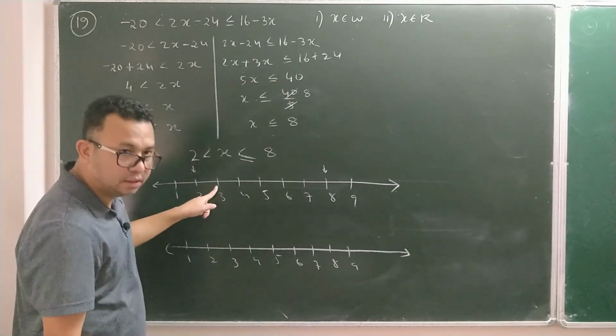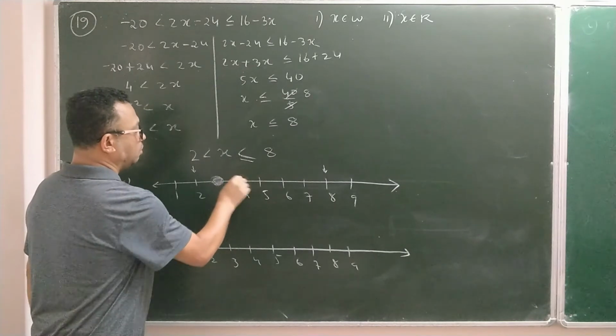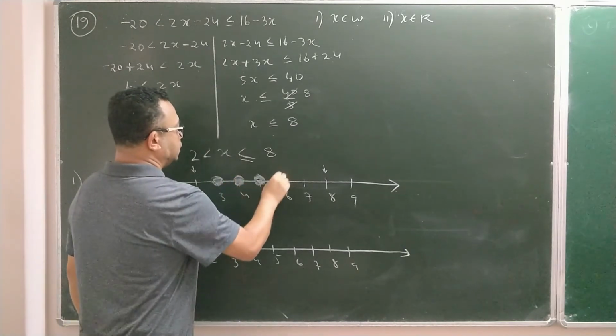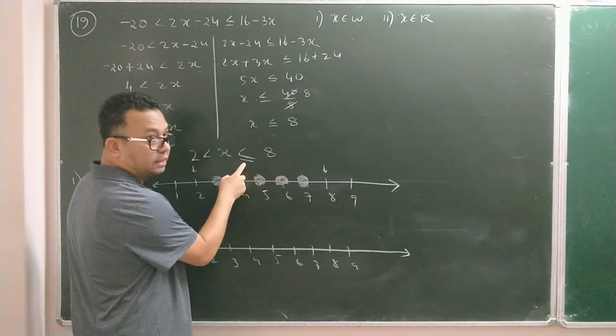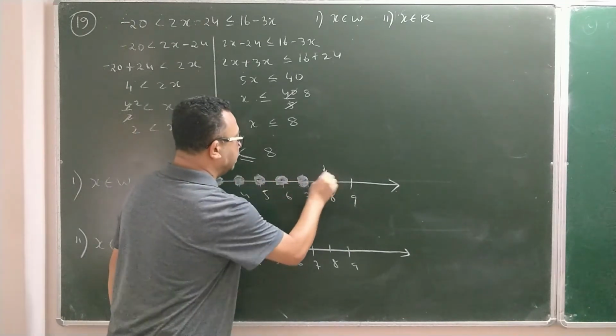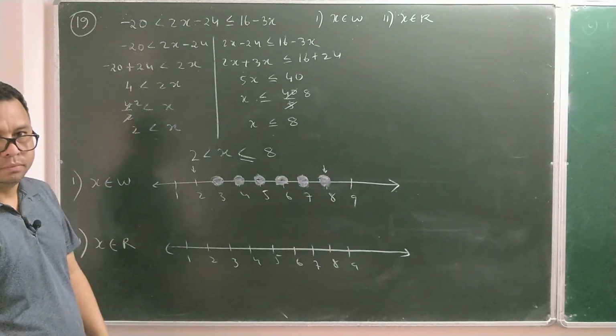Then is 3 a whole number? Yes, 3 is a whole number, so I will shade 3. 4 is a whole number, 5 is a whole number, 6 is a whole number, 7 is a whole number. Now whether I should shade 8 or not will depend on whether the equal to is there or not. As you can see, equal to is there, so that means I have to shade even 8. This is the number line when it is W.